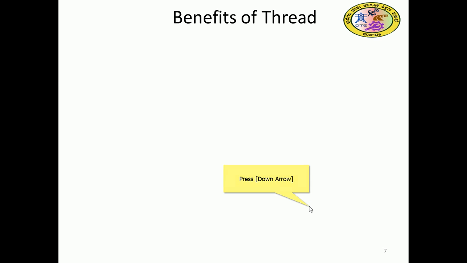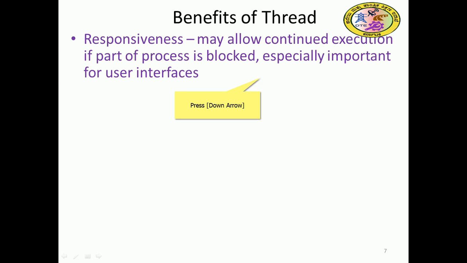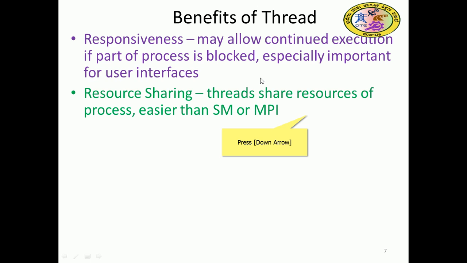Coming to the benefits of threads: responsiveness. You can see how quickly you can get web pages and browse the information. Because with a single server and one process it took a very long time, the user always had to wait to get the information. Here a quick response is possible, as execution continues even if part of the process is blocked, which is especially important for the user interface.